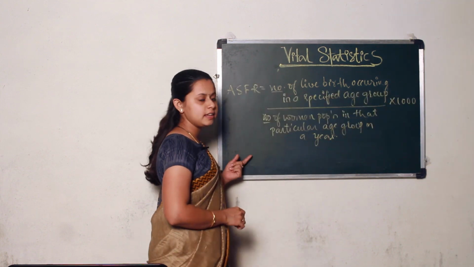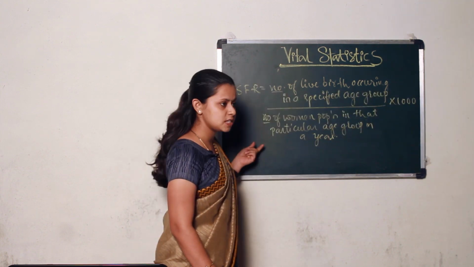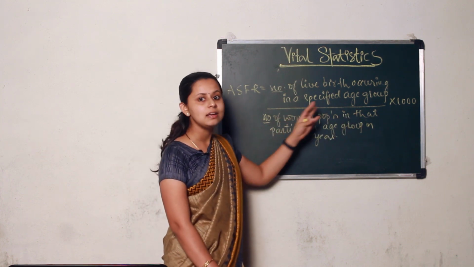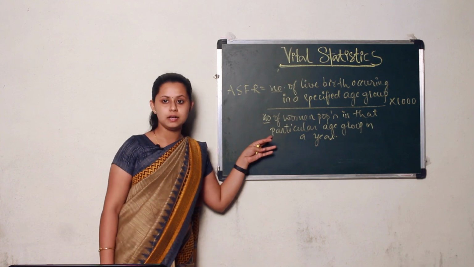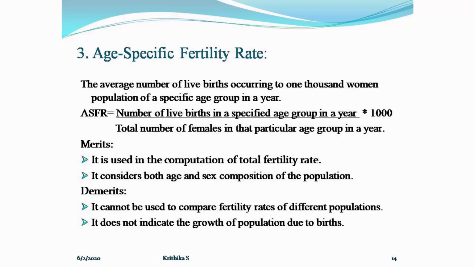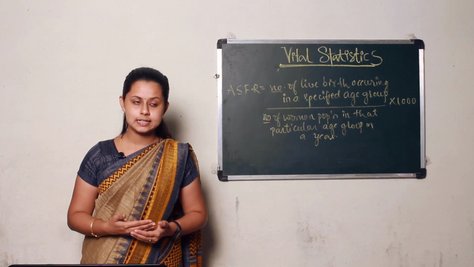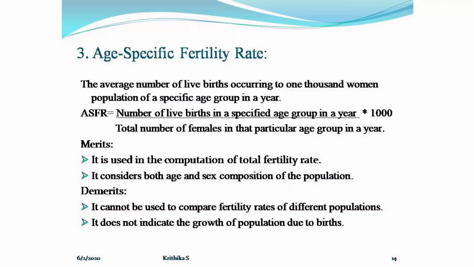So ASFR is number of live births occurring in a specified age group into 1000 divided by number of women population in that particular age group in a year. Coming to the merit, it is used in the computation of total fertility rate, that is, this age specific fertility rate is used in the computation of total fertility rate.